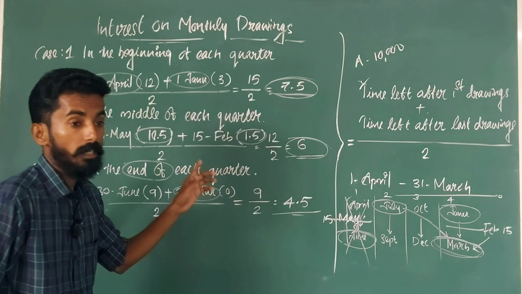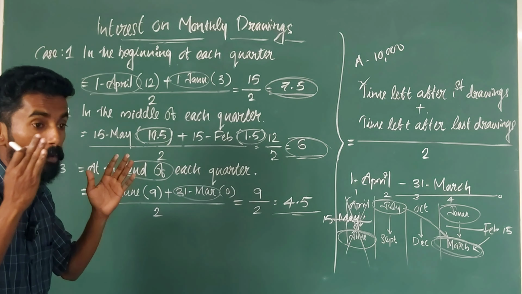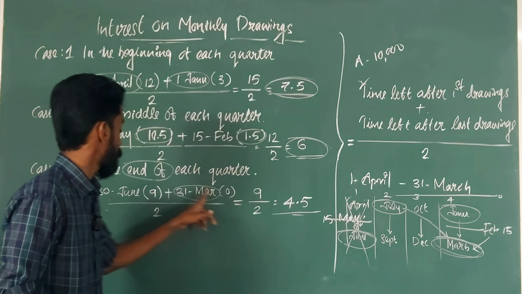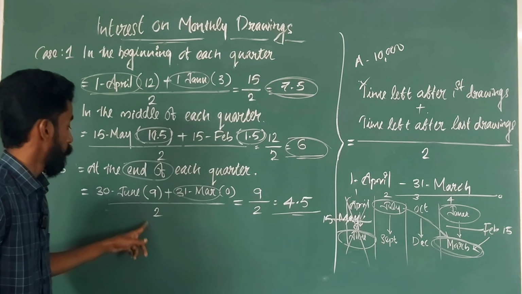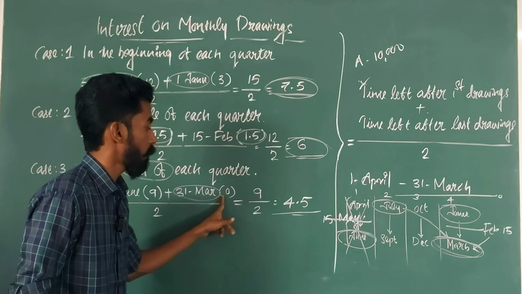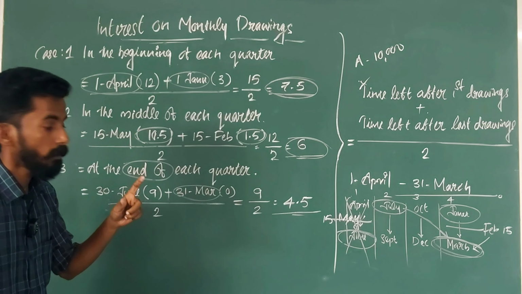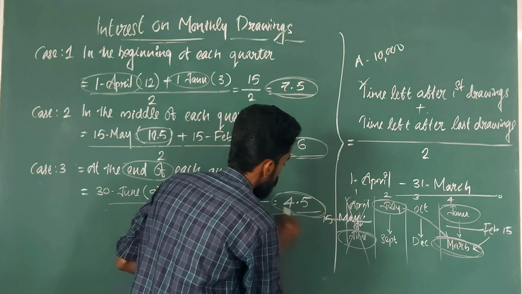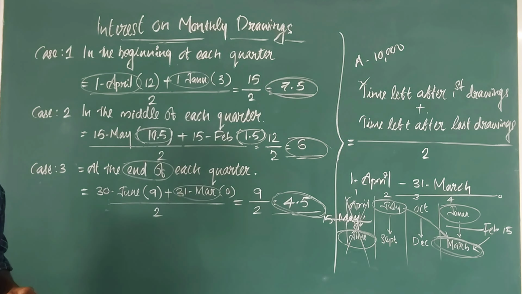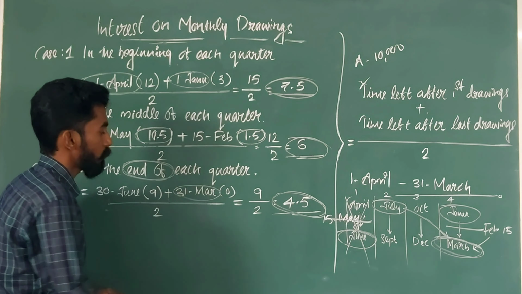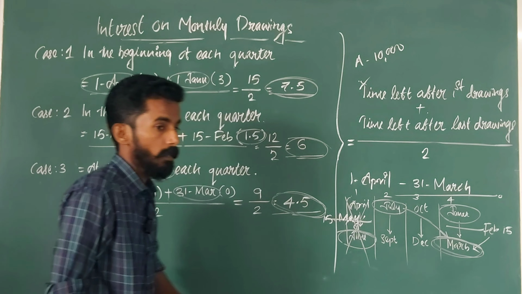No, the financial year is over at that point. So 0 months. Here it is 9 plus 0, which is 9, by 2. The average period is 4.5 at the end of each quarter.